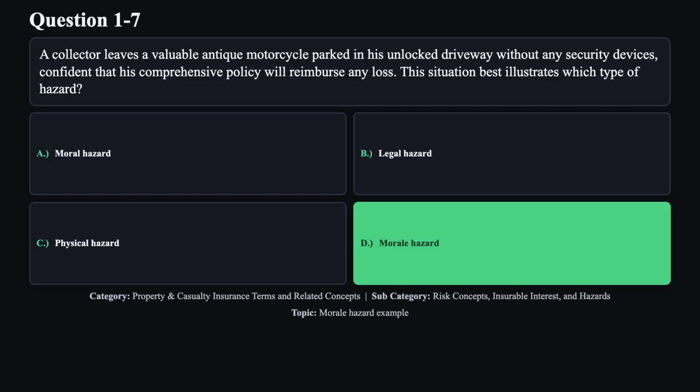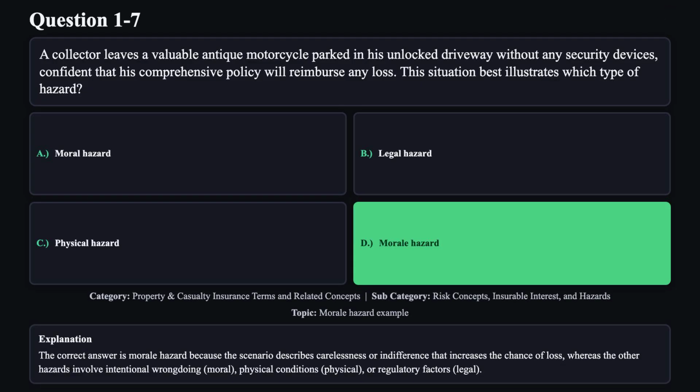The correct answer is D. The correct answer is moral hazard, because the scenario describes carelessness or indifference that increases the chance of loss, whereas the other hazards involve intentional wrongdoing (moral), physical conditions (physical), or regulatory factors (legal).